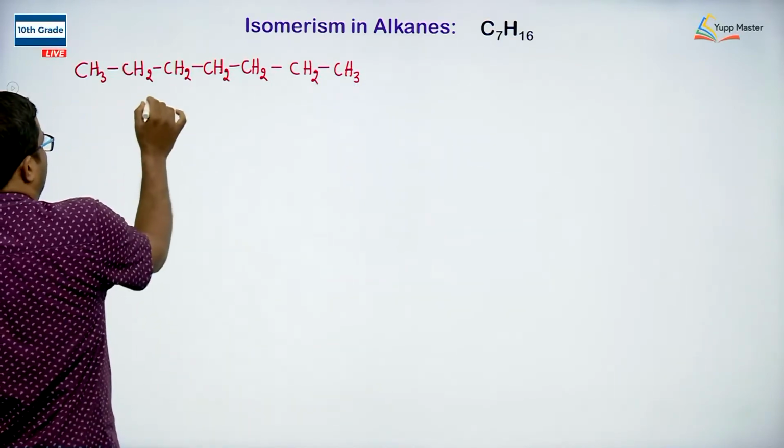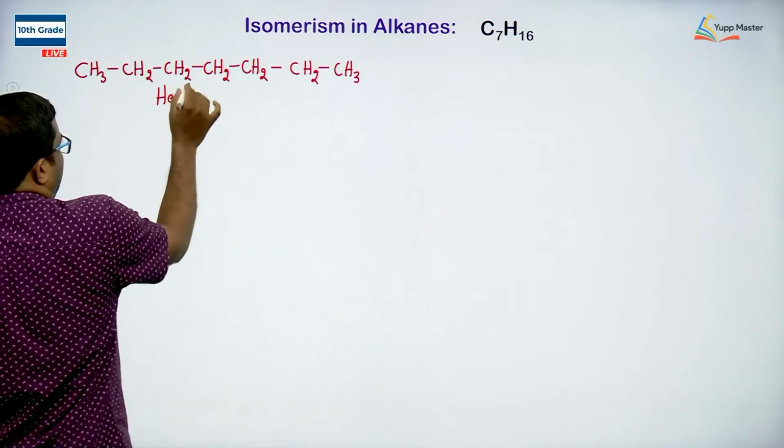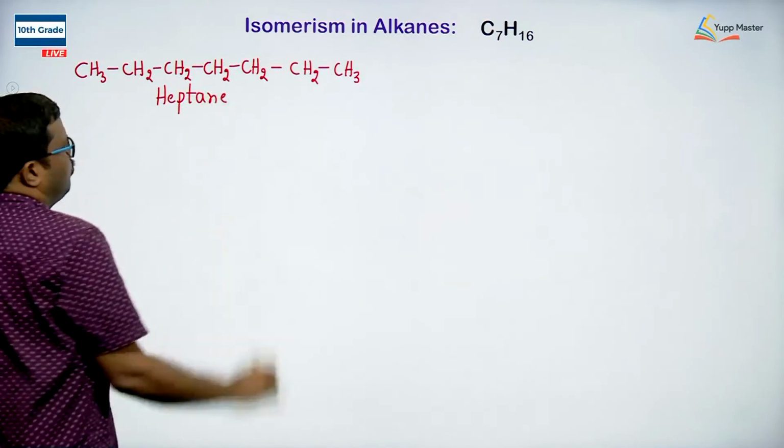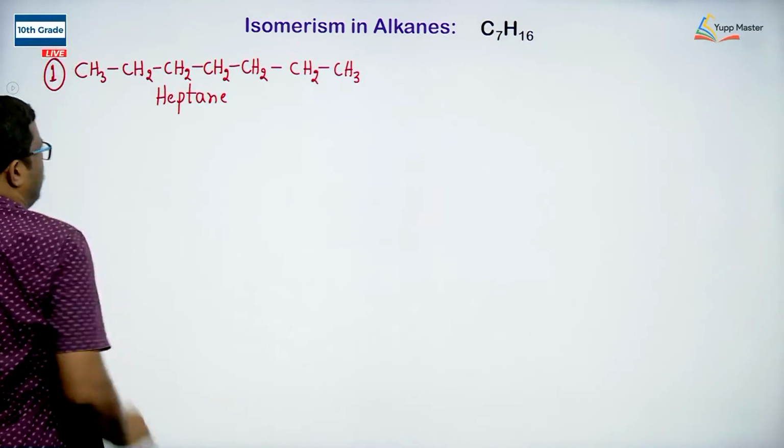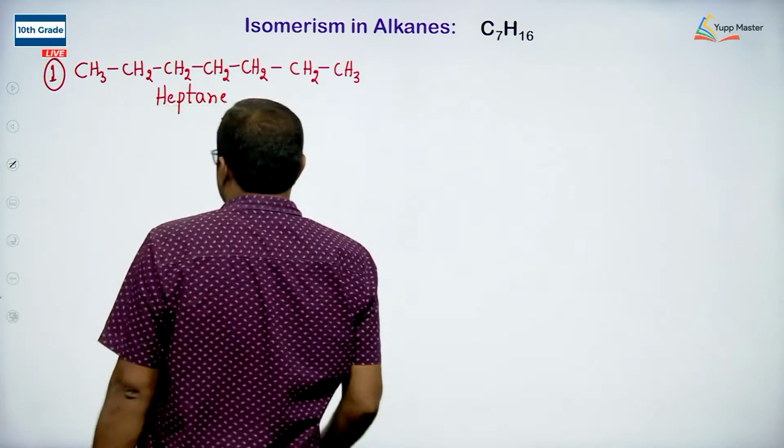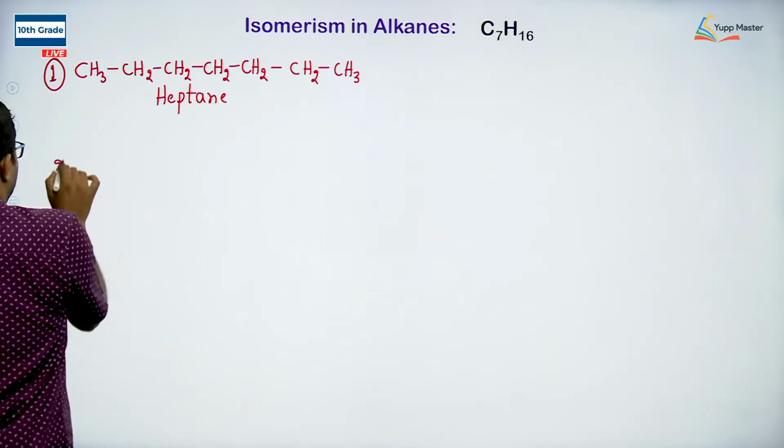So, I can name it as heptane. Heptane is the name of this compound, one isomer that is possible. Now, let me take the second one.